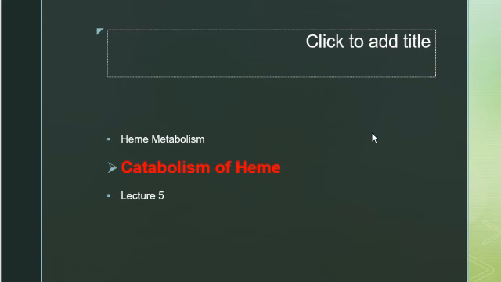Today, the topic of my lecture is catabolism of the heme. It's my fifth lecture about the heme metabolism. In the previous lecture, we discussed the porphyrin chemistry, biomedical importance of the porphyrins, structure of the hemoglobin, synthesis of the heme, and metabolic disorders related with the heme biosynthesis. Today the topic of the lecture is the catabolism of the heme.